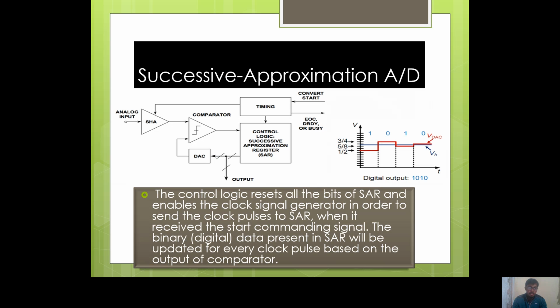Last, successive approximation ADC. The control logic resets all the bits of SAR and enables the clock signal generation in order to send the clock pulses to SAR. When it receives the start command signal, the binary digital data present in SAR will be updated for every clock pulse based on the output of the comparator. You can see analog input, comparator, DAC output.